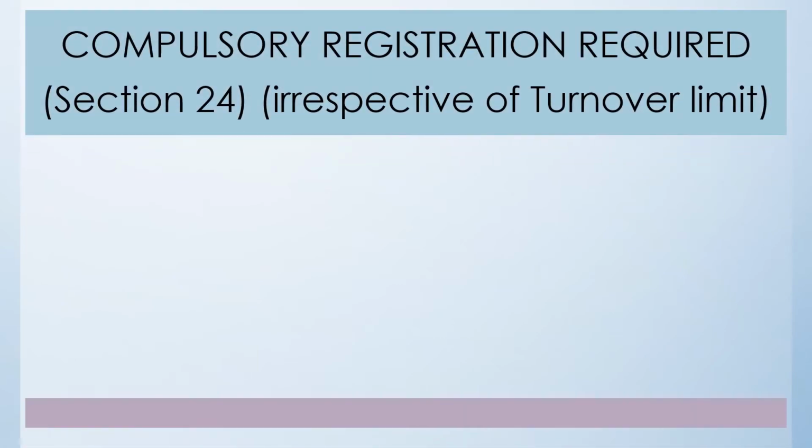us discuss when the compulsory registration is required, and the compulsory registration has been provided under section 24. It may be noted that whenever we refer to the section, we are referring to the section of the CGST Act. If we are referring to any other section of any other act, then accordingly the same will be noted. And when the registration is compulsorily required, it is irrespective of the turnover limit. That means that there is no turnover limit criteria. So if any particular person or his transaction falls in the given 8 scenarios, then the registration is compulsory.